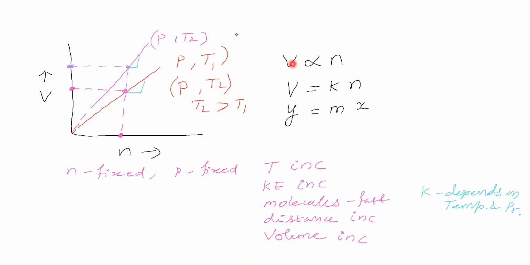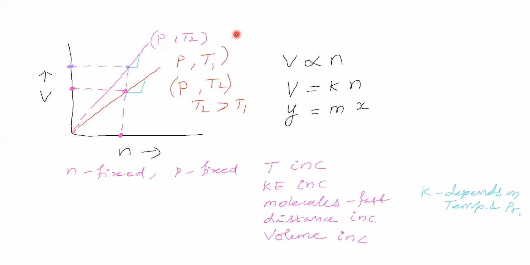See, the number of moles of different gases we can take the same. But do we say the attractive forces in all the gases are the same? No. Attractive forces in all the gases remain different, which means the distance between molecules will be different, and then the volume of gas will be different. So this value will be different for different gases, while this value remains the same for different gases. Then how do we say volume is directly proportional to number of moles of gas for different gases?